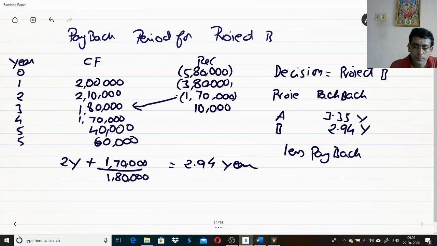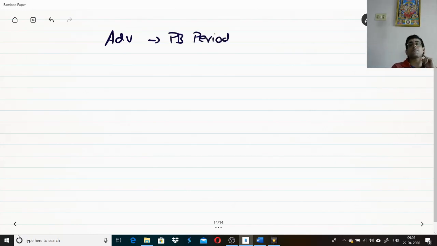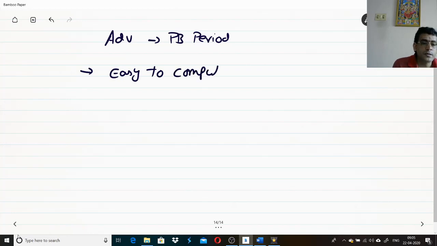Now let us try to understand the advantages of the payback period. What are the advantages of applying the payback period? What are the disadvantages of applying it? So, the advantage: it is easy to compute. Payback period is something which is very easy to compute.